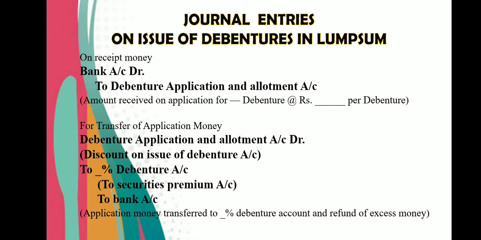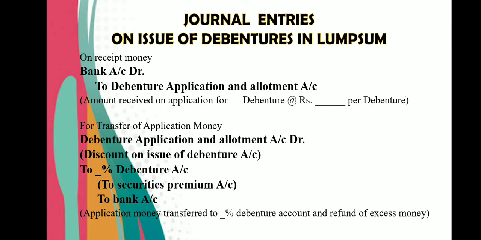Thereafter second entry would be for the transfer of application money to debenture account. So your entry would be debenture application and allotment account debit to so and so percentage debenture account. Now here you can see if the debentures are issued at discount, then discount is debited. It is written here in bracket. So if the debentures are issued at discount, then your second entry would be debenture application and allotment account debit, discount on issue of debenture account debit to so and so percentage debenture account.